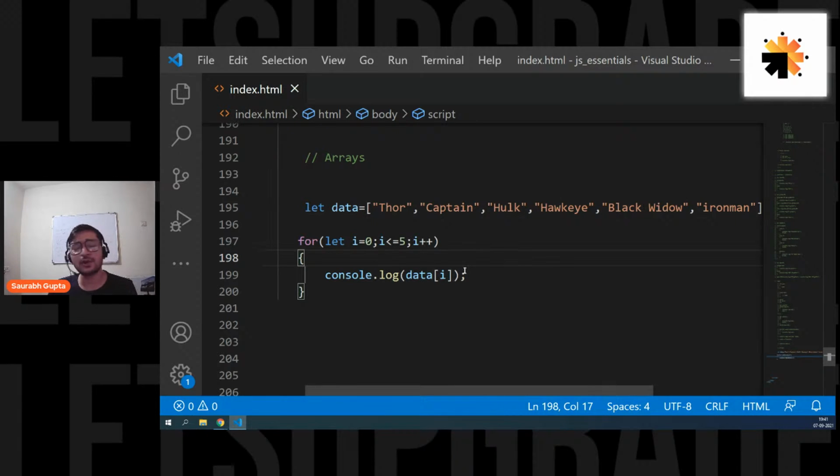What is the type of array? You don't have to mention it here. In JavaScript, you don't have to mention any type for an array. You normally don't have to. But yes, you can do it, but normally you don't need to do it. That's why JavaScript is also considered a loosely typed language, right?